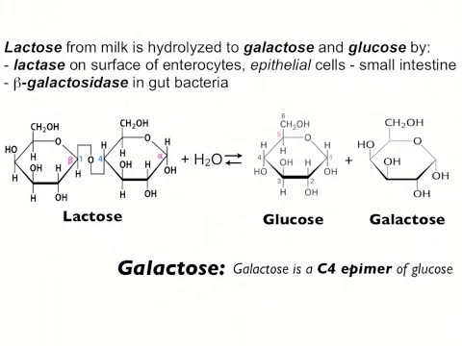Now, many persons, especially adults, have insufficient levels of lactase in their enterocytes, and so a lot of the lactose from the diet is broken down by gut bacteria. Now, when gut bacteria begin to break down lactose and use it as a fuel source, this results in the production of gas. And so many people who are lactose intolerant will have a great deal of gut pain and gas.